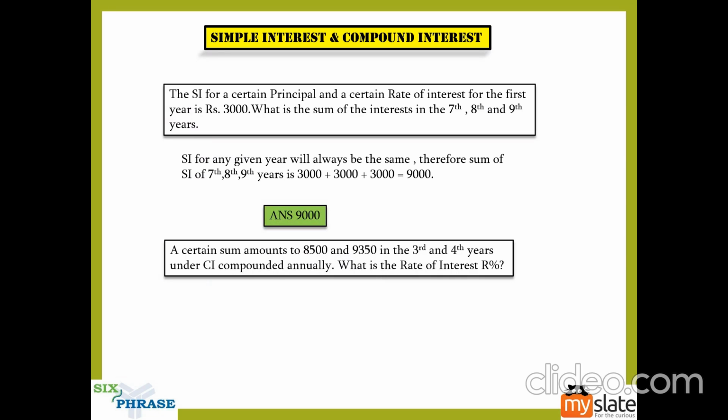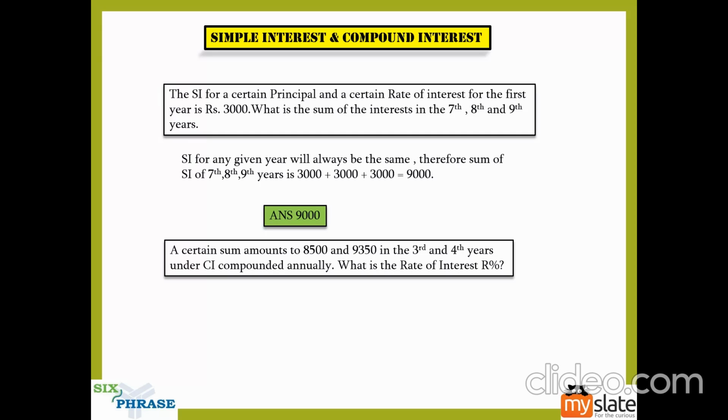A certain sum amounts to 8500 and 9350 in the third and the fourth years under compound interest compounded annually. What is the rate of interest, R percentage? Guys, here again you are looking for compound interest, CI. Now, in simple interest, each year the interest is the same.